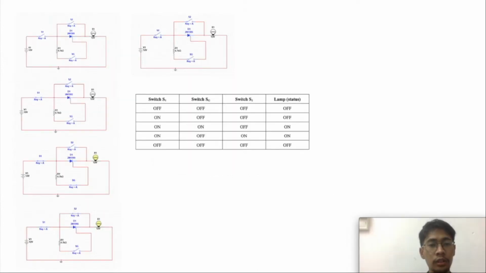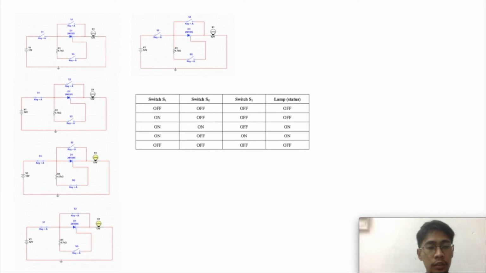So we go to Table 1.2. For this Table 1.2, it includes the switch S2. At first, we turn off all the switches and the lamp is off. Then we turn on the S1 while the other two switches are off, so there is no current flow, so the lamp is still off.